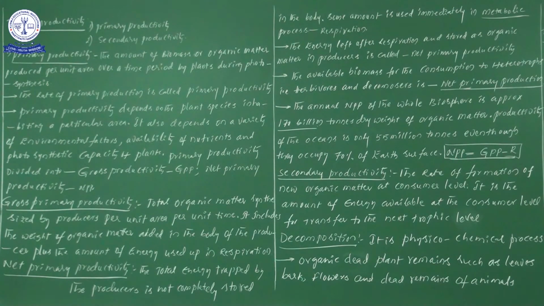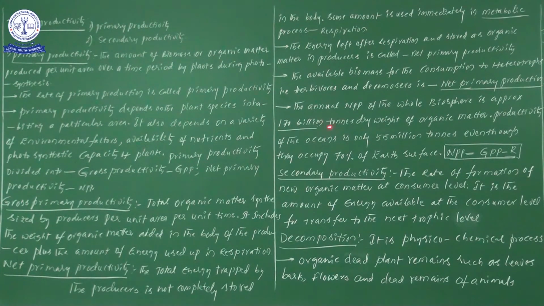Now a few interesting important points I will give you. The annual NPP of the whole biosphere is approximately 170 billion tons dry weight. Don't forget, it is important from the NEET examination point of view.